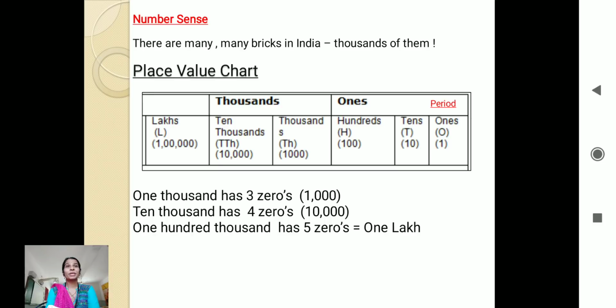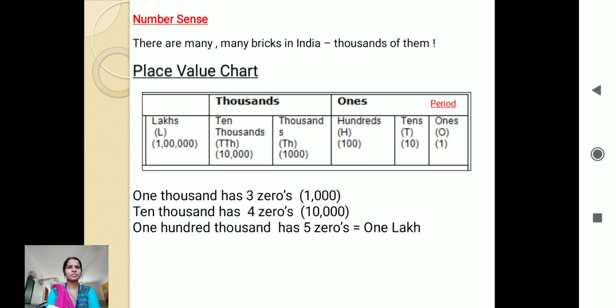Now what will be the biggest 6-digit number? Can you tell me? If I place 9 in all the 6 places, what will happen? 9,99,999, isn't it? So that will be the biggest 6-digit number.